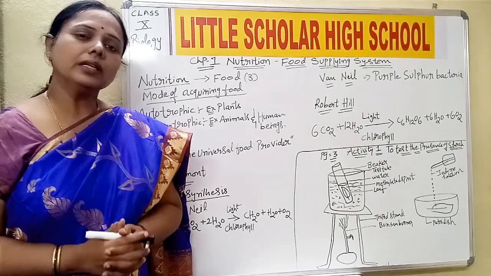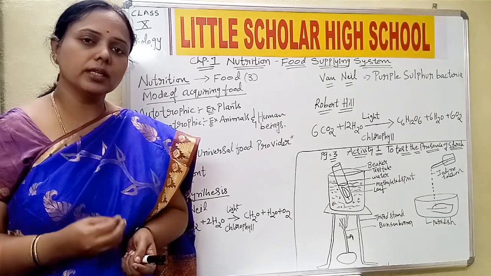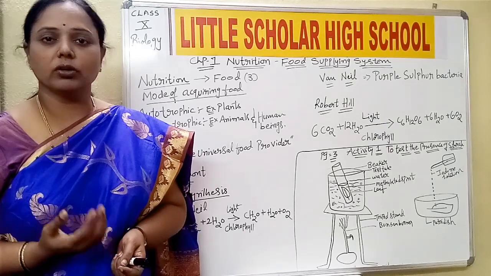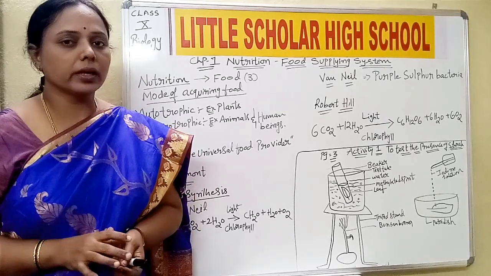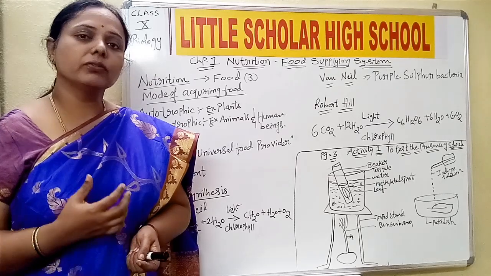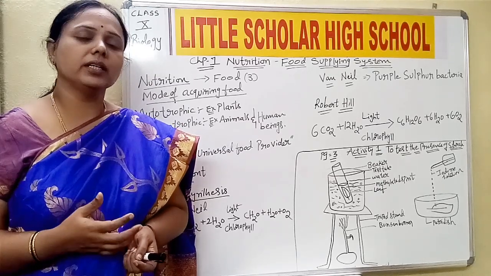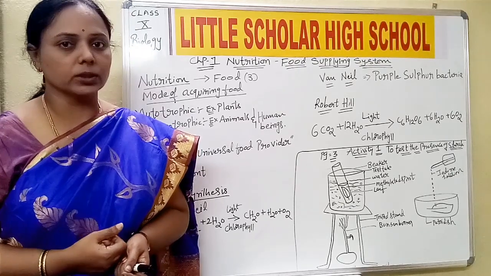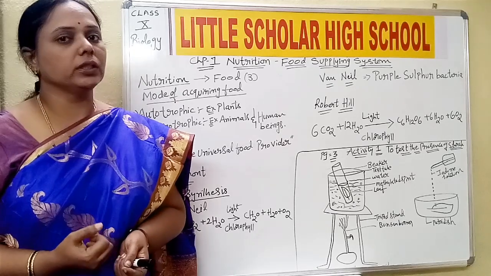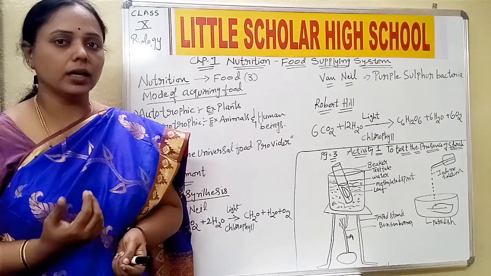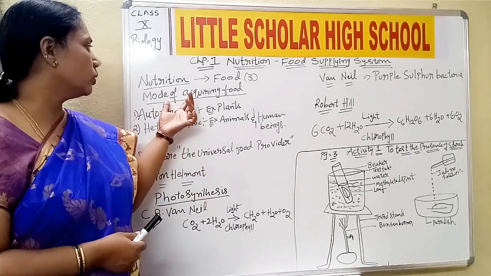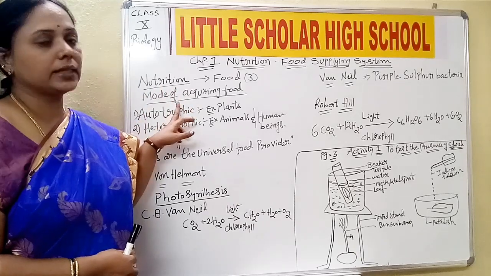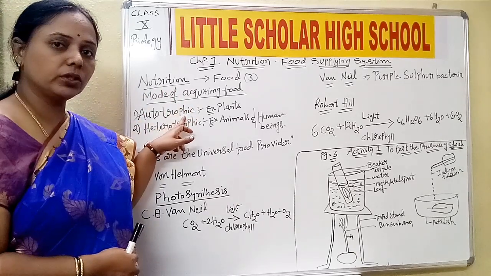Okay, now all the living organisms, whether it is a unicellular organism like amoeba or the complex developed body of a human being, all of them require food, and the mode of acquiring food is also different. There are different varieties and items of food consumed by different kinds of organisms, and the way of acquiring the food is also different from one organism to the other. Now let us talk about the different modes of acquiring food. We shall start with the first one, the autotrophic mode of nutrition.